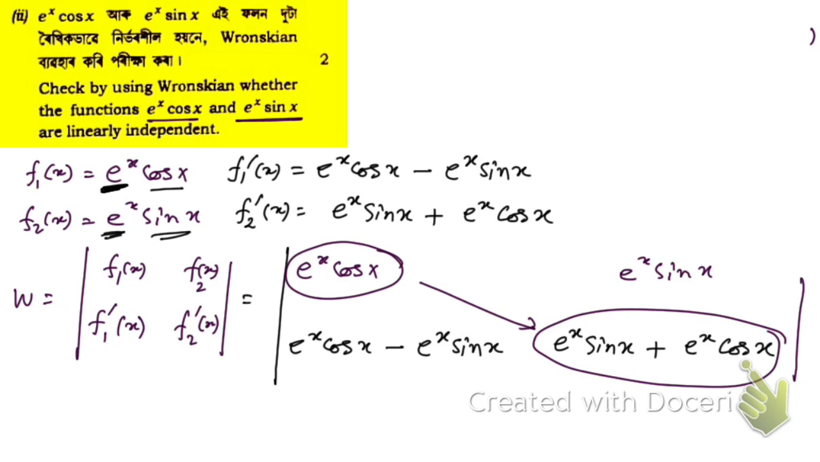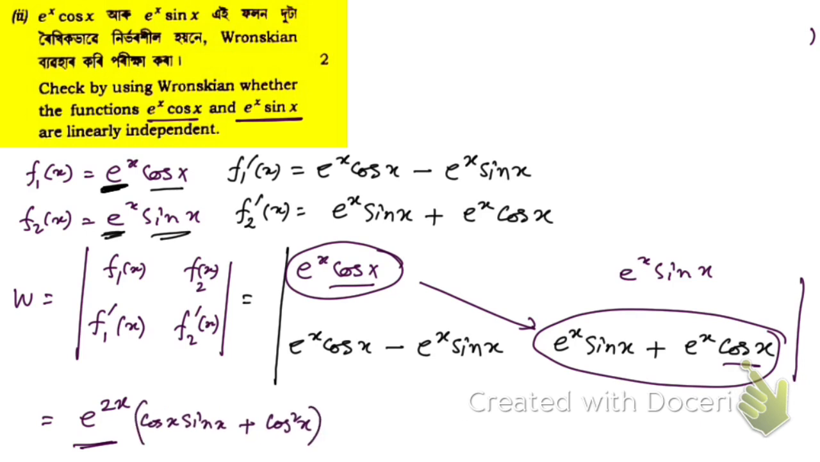Then what we're going to have, that gives you e to the power x into e to the power x, that's e to the power x whole square, then cos x sin x plus e to the power x whole square taken common, then we get cos x into cos x, cos square x. So it can be written this way, e to the power 2x into this,